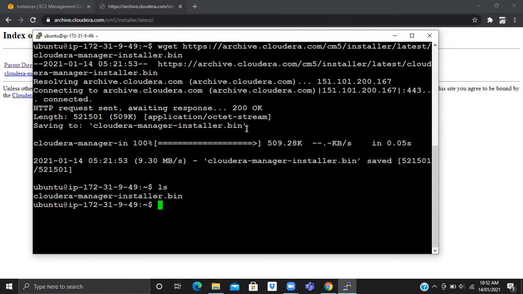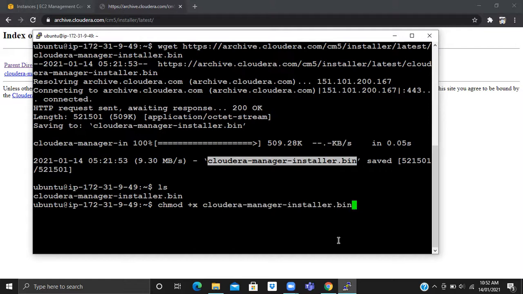We have to change this to executable. chmod plus x. See, from here I right-clicked and it came here, that's it. Dot slash. Just I was pasting it.